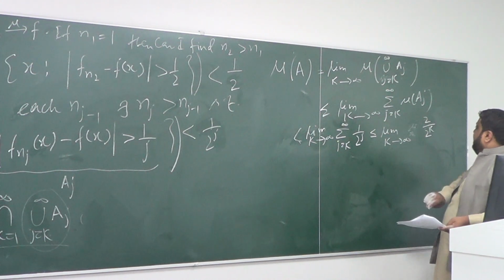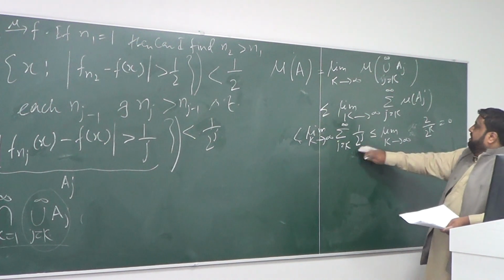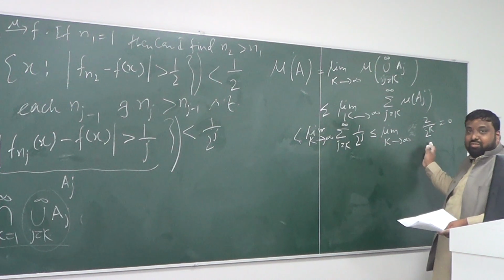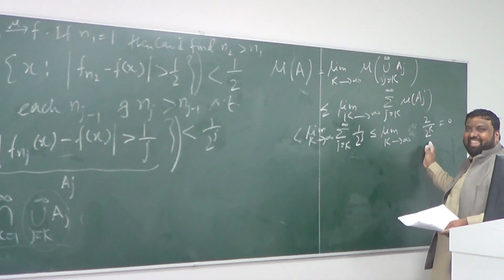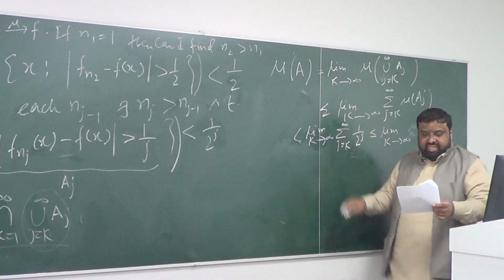And then, okay, I can take the limit and it turns out that this must be 0. Okay? So this is a very difficult calculation. You can try to figure out for yourself. I'm leaving this for you. But what this shows is that the measure of this set A is 0.